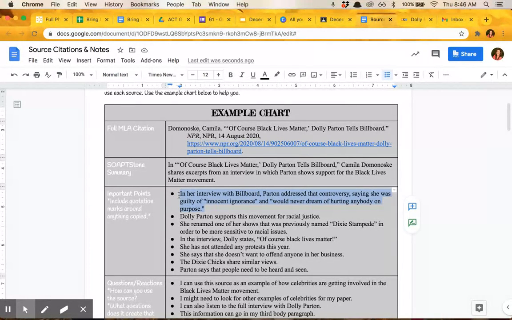In order to fix that, this is what you have to do. You click out of the highlight, you add quotation marks here, and you add quotation marks here. That tells me as a reader that you are copying this sentence word for word from this source.